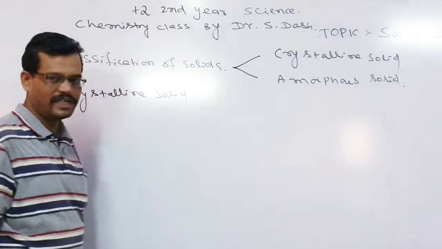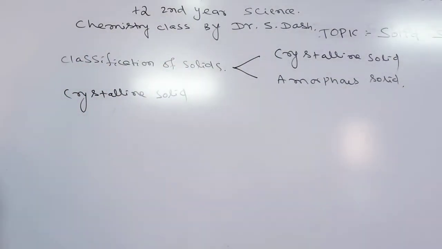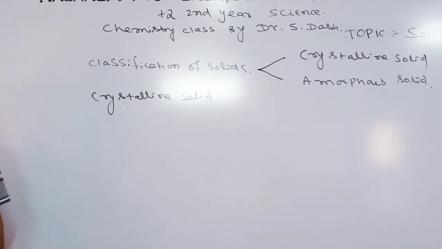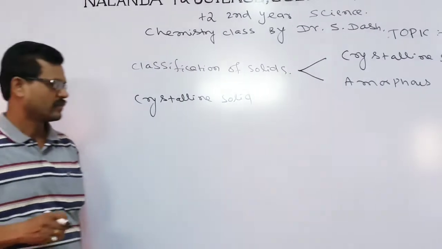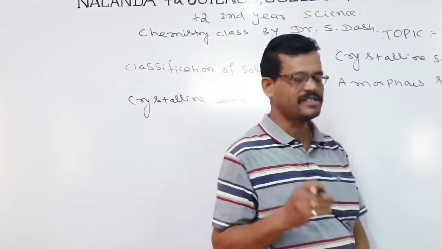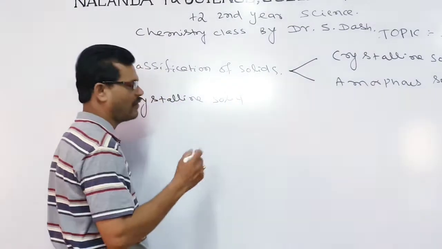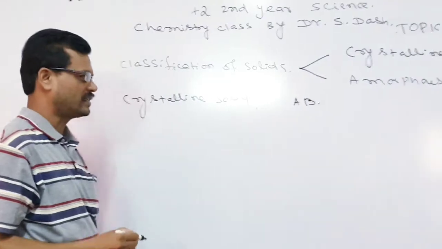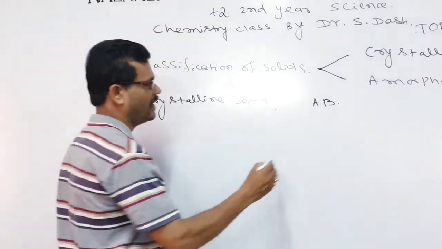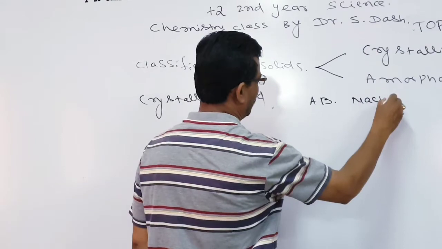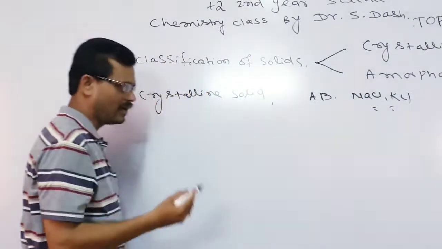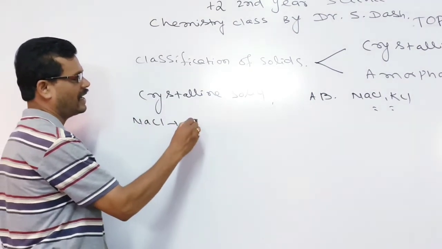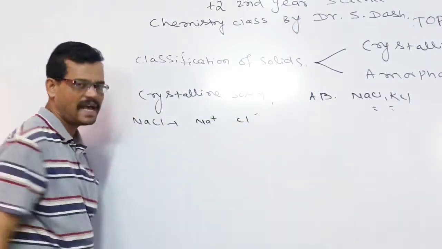So what will happen actually in crystalline solids? The constituent particles are found to be present in regular order and in a geometrical manner also. Let us say if I take an ionic compound with formula AB, or you can take NaCl or KCl. Then what will happen, sir? Here in NaCl, the constituent particles are Na plus cation and Cl minus anion.